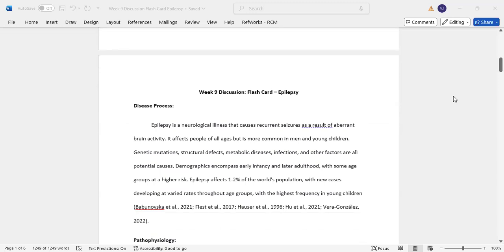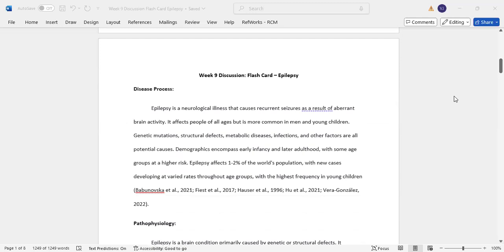Epilepsy is a neurological illness that causes recurrent seizures as a result of abnormal brain activity. It affects people of all ages, but is more common in men and young children. Genetic mutations, structural defects, metabolic diseases, infections, and other factors are all potential causes.